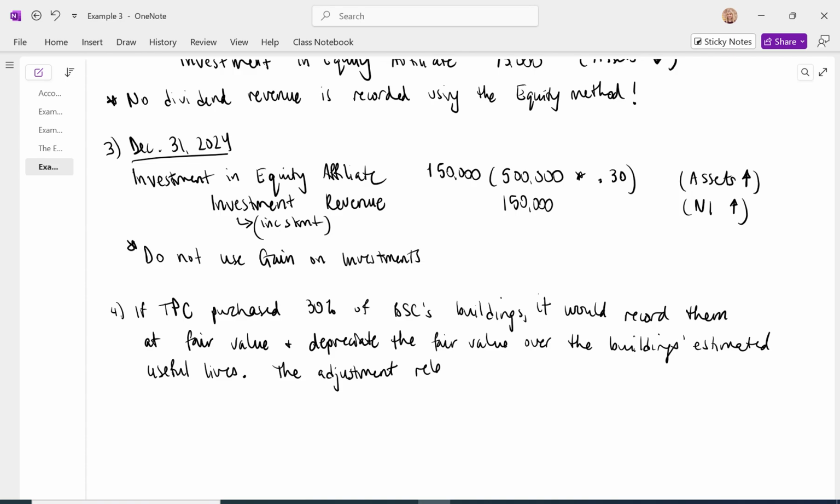So the adjustment related to the additional depreciation expense, if we recorded our buildings at fair value, the investee would record additional depreciation. The adjustment related to the additional depreciation expense is recorded as a reduction to the asset investment account.